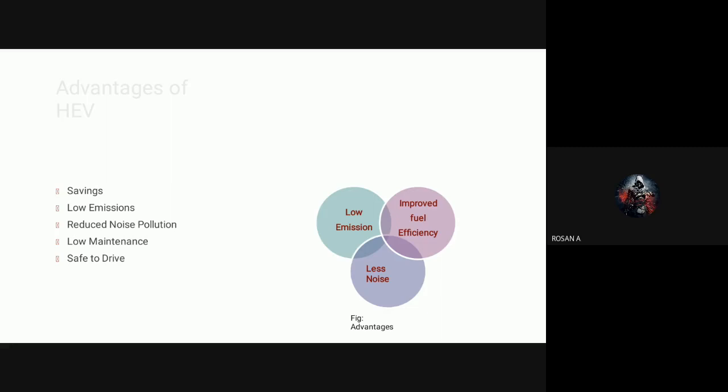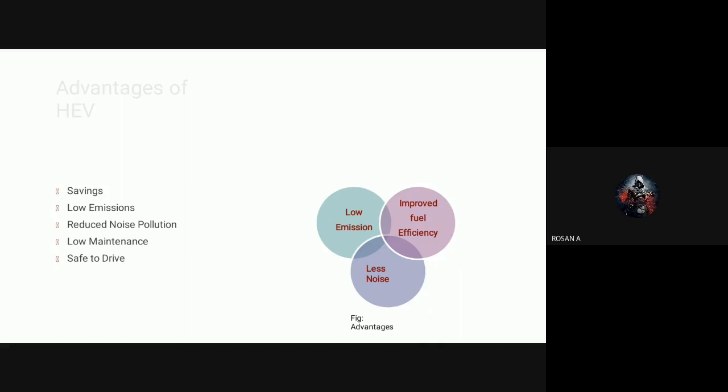right? If it is in battery mode, there is no pollution and no emissions, right? So while comparing hybrid vehicles, since we are using two sources, the emissions are denoted as low emission, right? At the same time, only if the engine runs under high load will the noise be high.